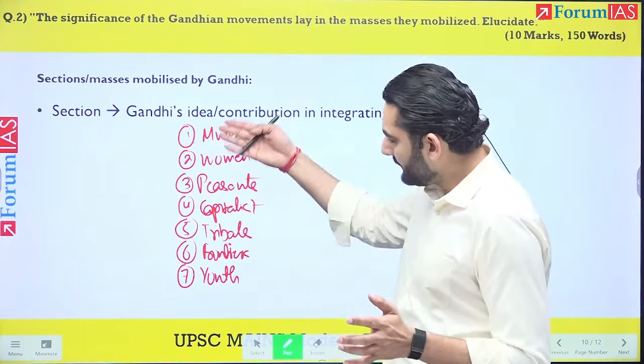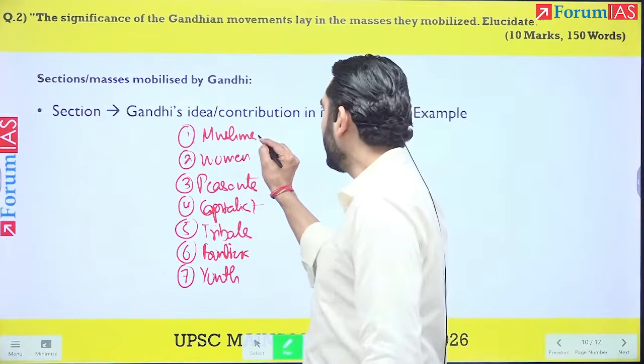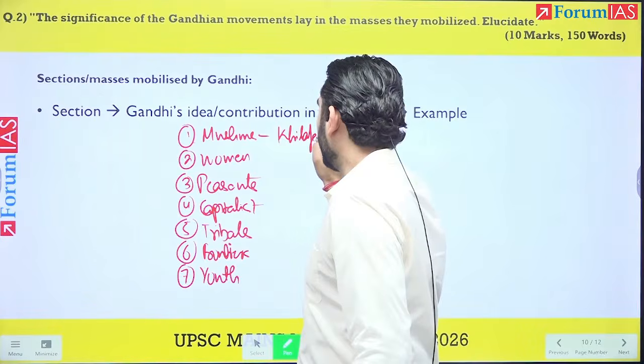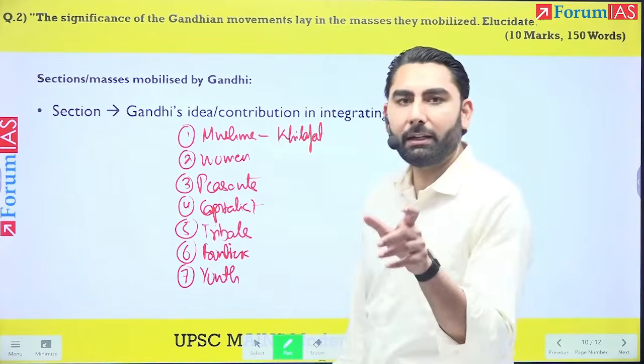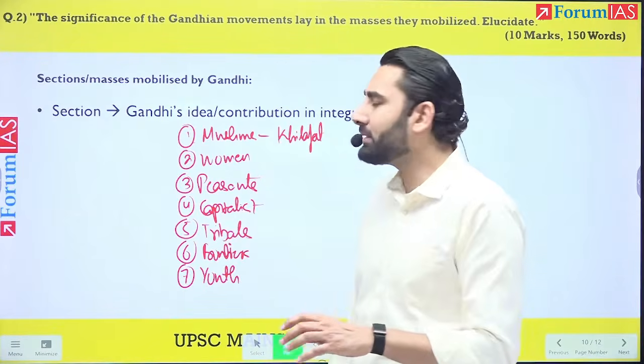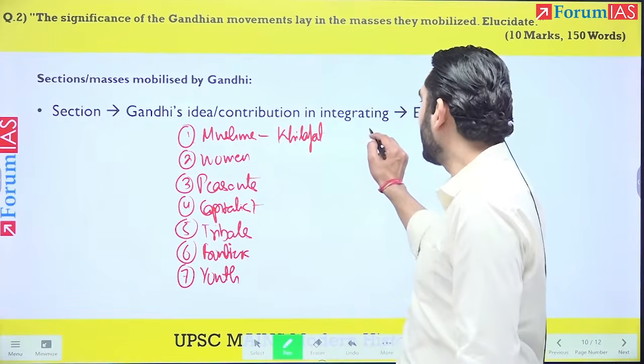Now, your answer cannot be just this. So, Muslims, Gandhiji led the Khilafat movement. Or you can write opportunity, an opportunity that would not present itself in 1,000 years. Or it would be easier to write Gandhiji led the Khilafat movement.